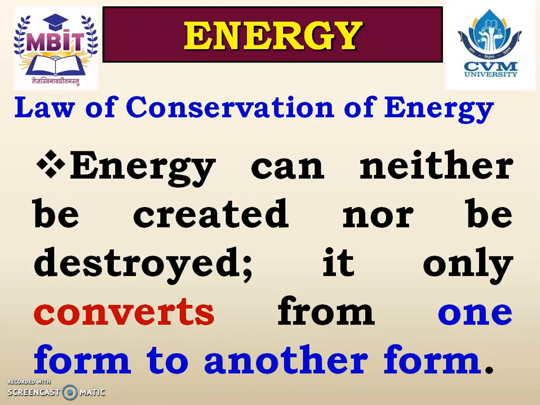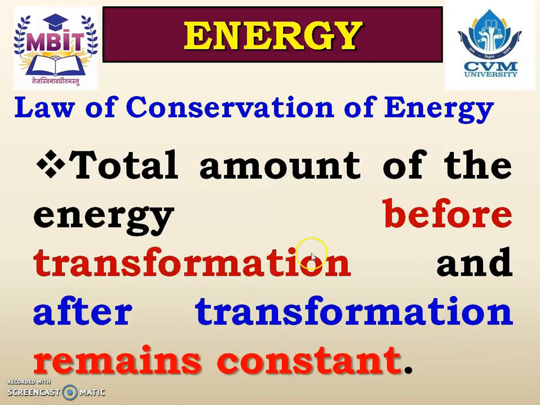Energy from one system can be transferred from one form to another form. A system cannot create the energy itself, or the energy available in the system cannot be destroyed itself. It only transfers from one form to another form. The total amount of energy before transformation and after transformation remains constant.